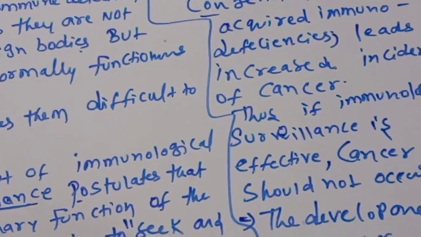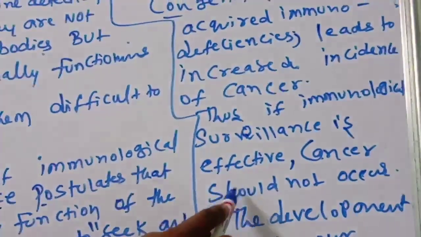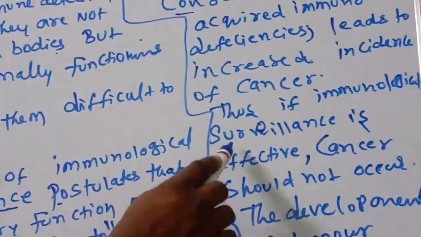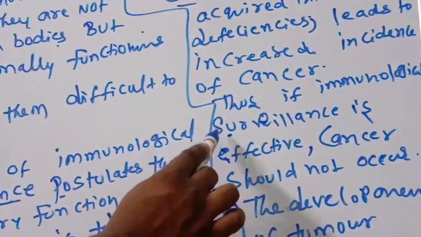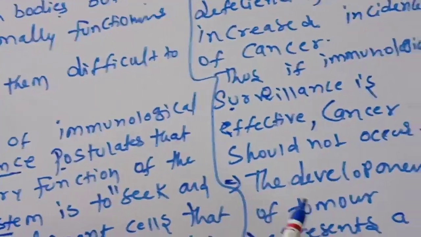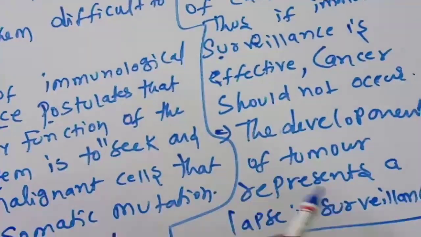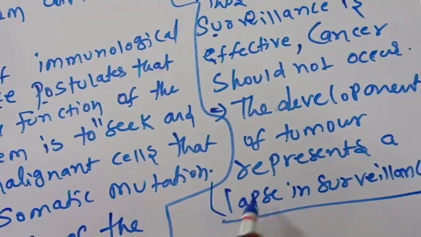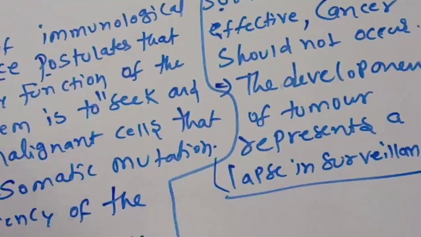Thus, if immunological surveillance is effective, cancer should not occur. The development of a tumor represents a lapse in surveillance. So the surveillance system is disturbed, and that's why tumors come about.